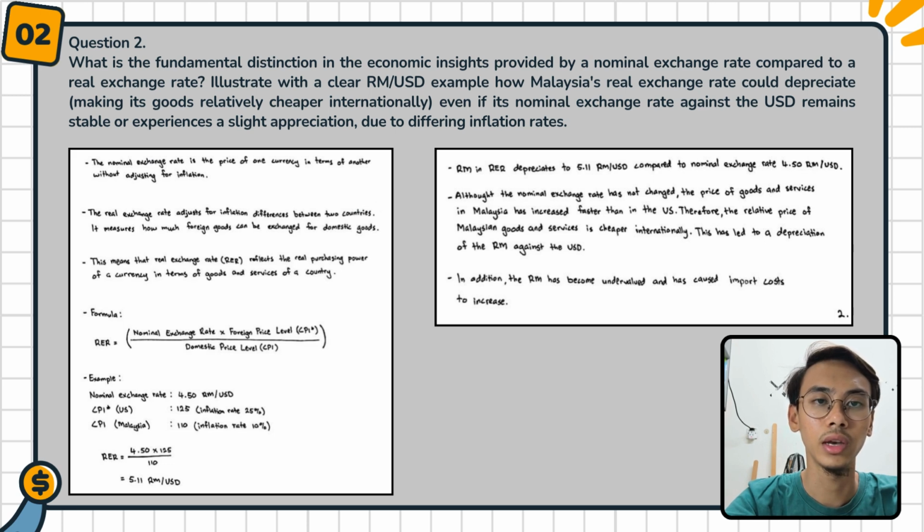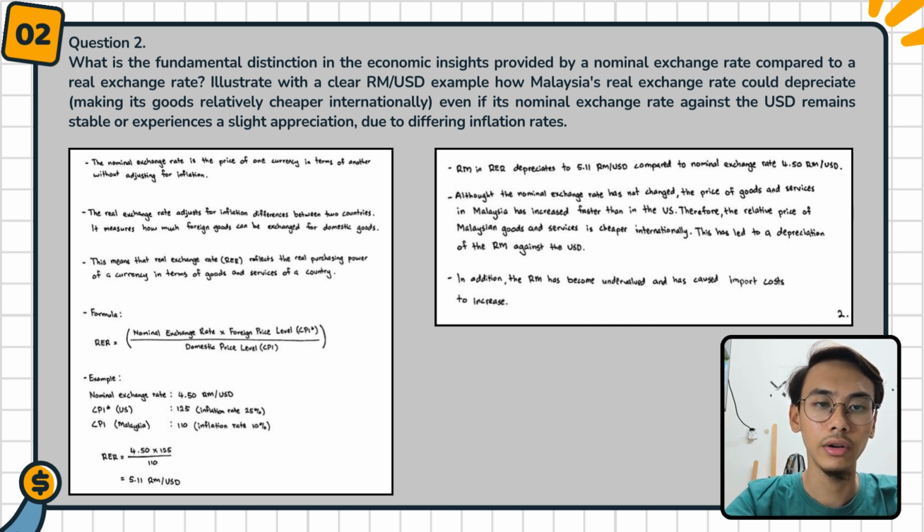services of a country. The formula we can use to calculate is the real exchange rate equals the nominal exchange rate multiplied by the foreign price level, CPI star, divided by the domestic price level, CPI. For example, the nominal exchange rate is RM 4.50 per USD. CPI star is US 125 with the inflation rate 25%. CPI from Malaysia is 110 with the inflation rate 10%.